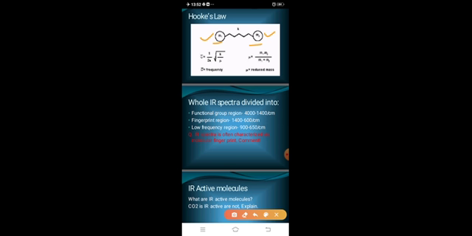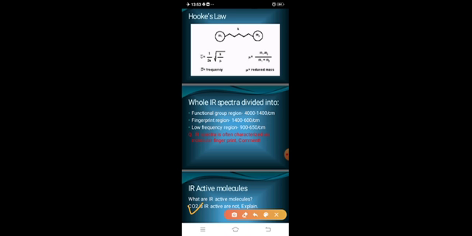And not only this, suppose this is C and this C is attached with X here and X here, so this will not be an IR active molecule, because whatever stretching occurs here, the same bending occurs here, or whatever it is, this is a symmetrical type of molecule. तो एक word आया ना symmetrical, that means an IR active molecule will not be symmetrical. So that's why a question has come here, that this question says CO2 is not an IR active molecule.